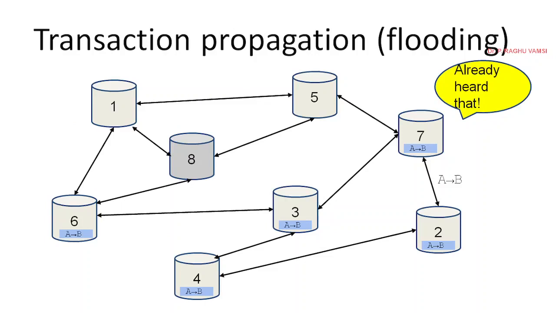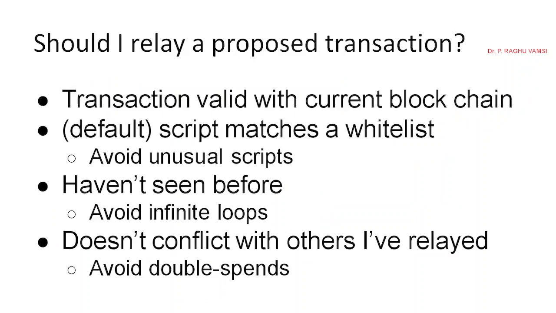From 3, it went to 6. From 6 it will go to 1 and 8. Like that it will keep on going, and all the network nodes will come to know about this transaction. So should I relay a proposed transaction?